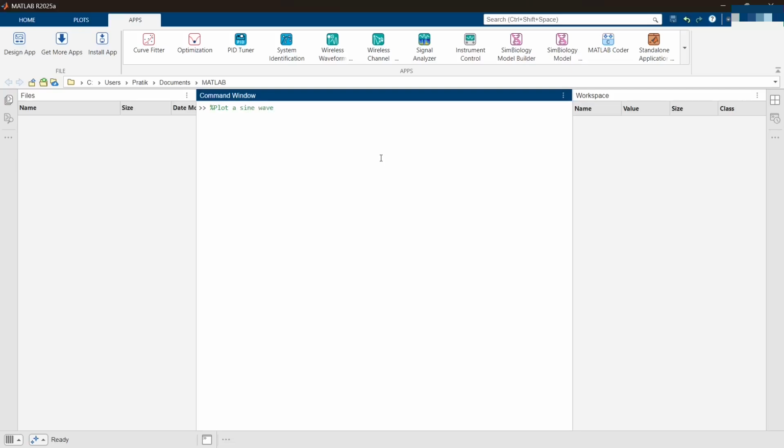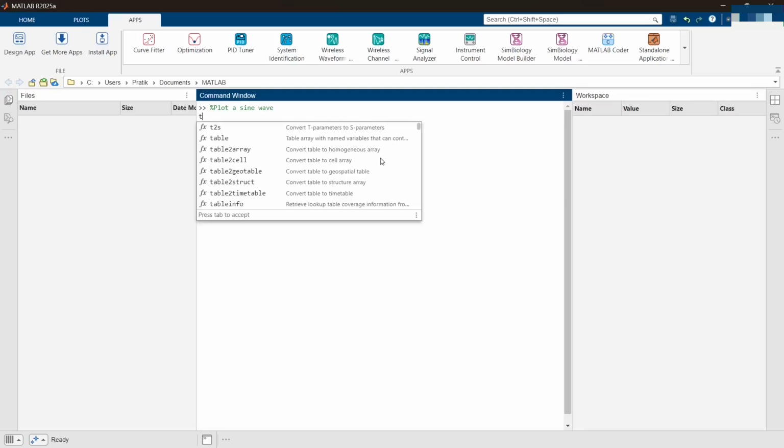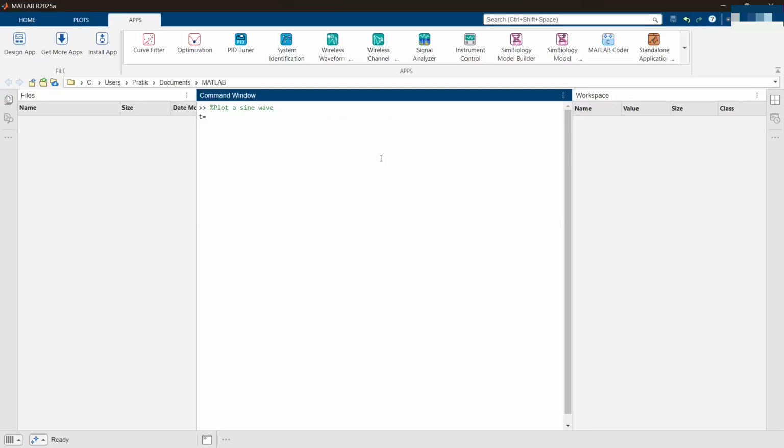So how I'm going to do it is, let me assign t. t stands for time. t is equal to 0, it has its own syntax, so that stands for 0 : 0.01 : 2*pi. So this is 2 into pi, I'm using a star command here. I'm starting with a 0 time, my time difference should be 0.01, and my end is 2 pi.